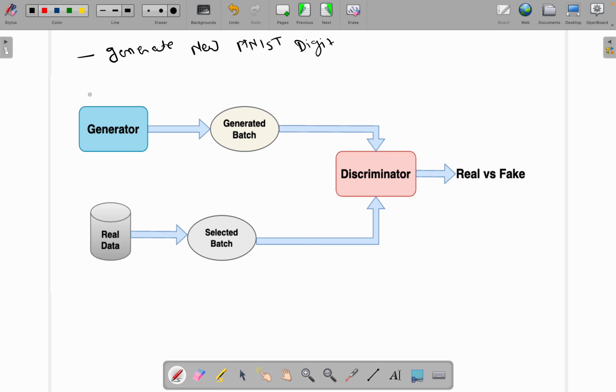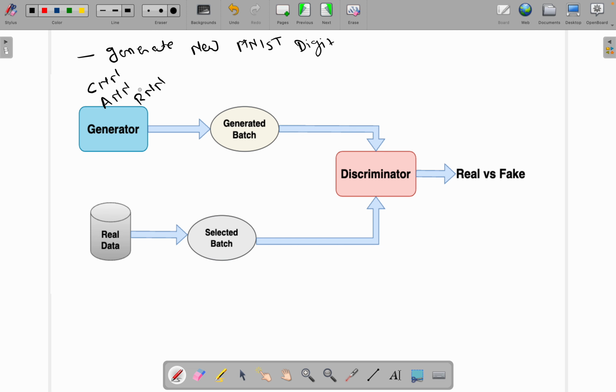First of all, the generator. The generator can be any kind of neural network or model. If you are dealing with images, you can define a convolutional neural network, or an artificial neural network which contains dense and fully connected layers. Or if your data is of that kind, you can use an RNN as well.